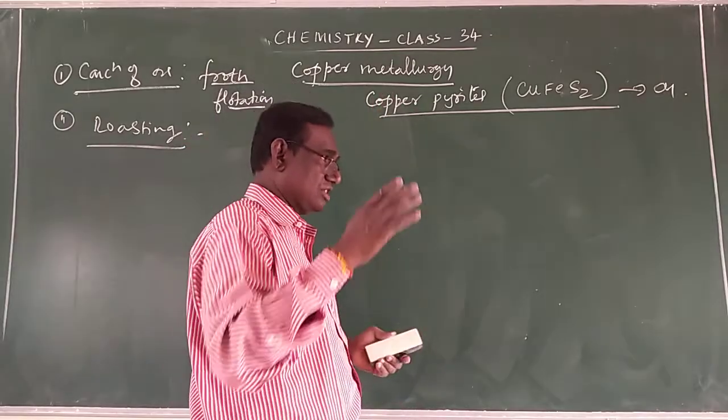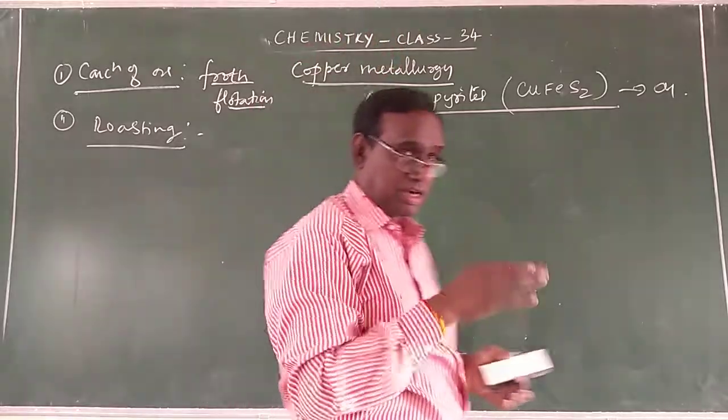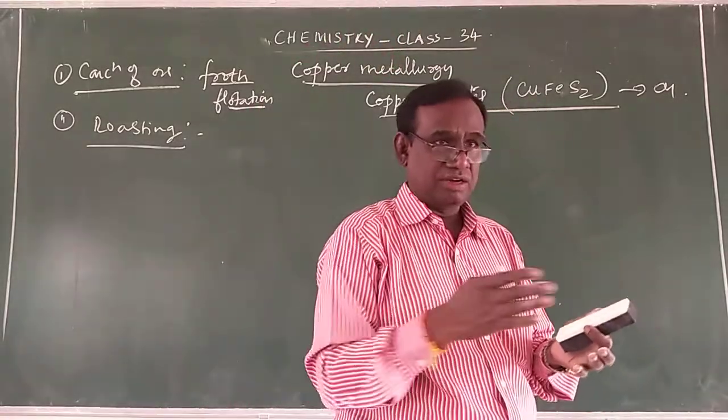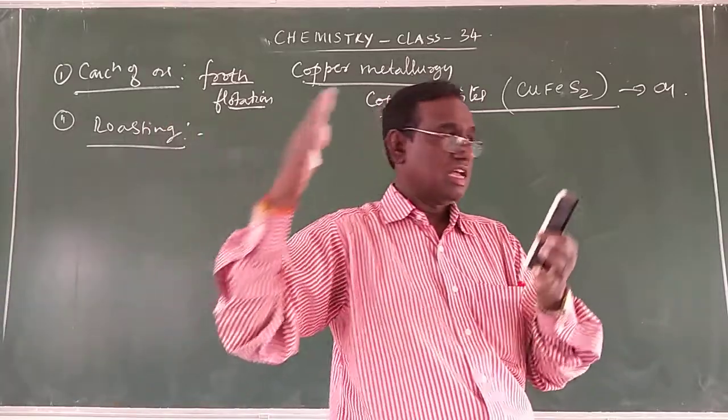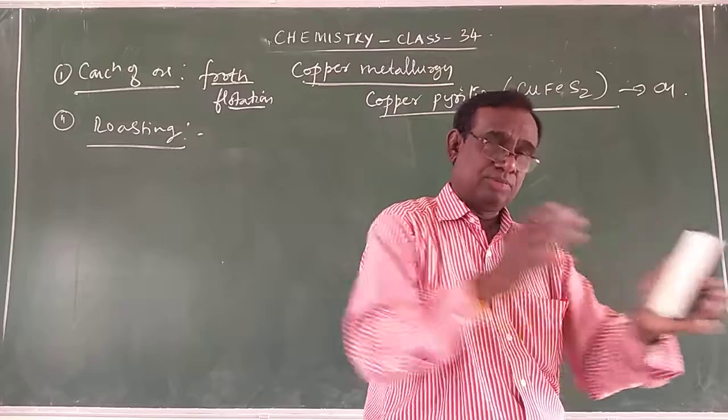The concentrated copper pyrites is heated in the reverberatory furnace with excess of air, so that carbon, sulfur, arsenic impurities are lost as their volatile oxides. Moisture is lost, the mass becomes compact, and then it becomes porous.